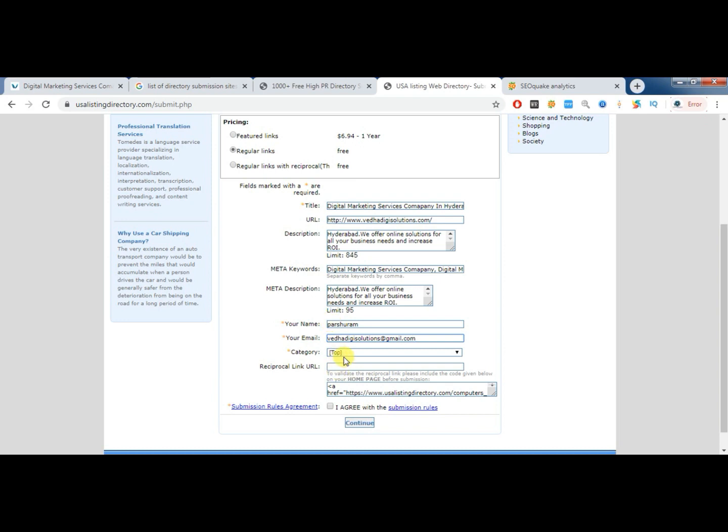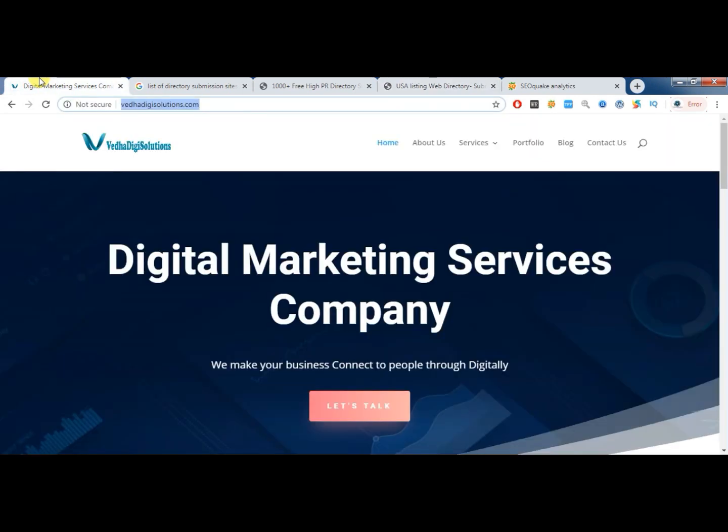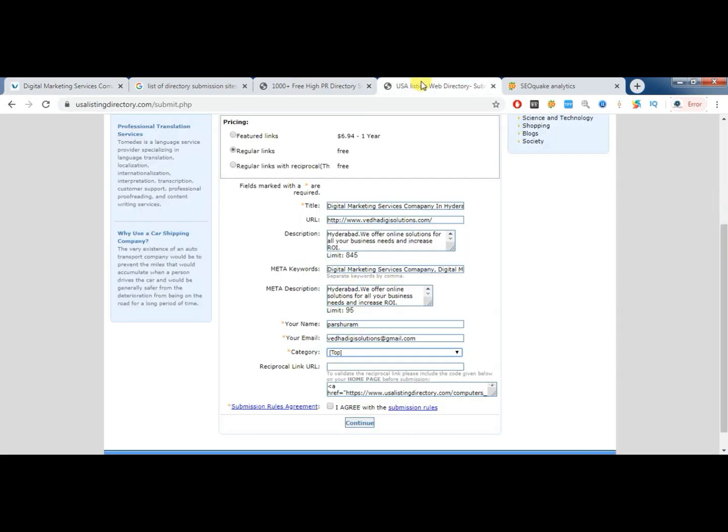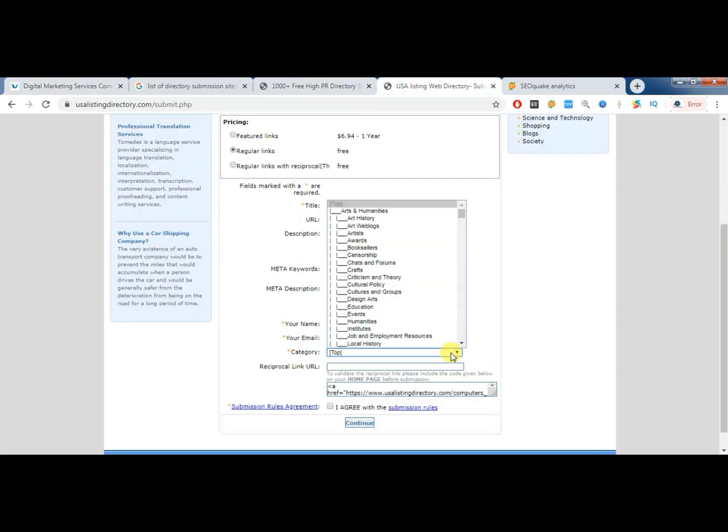Then the relevancy. As I've said, there are three important factors to submit any backlink: high page rank, high domain authority, and relevancy. Relevancy is most important, and if you are doing any SEO project, we should definitely know what that particular website deals with, or what products or services they are offering. Here you can see Digital Marketing Company, it is service related. So we need to check whether that service category is there or not. Now you can see the categories.